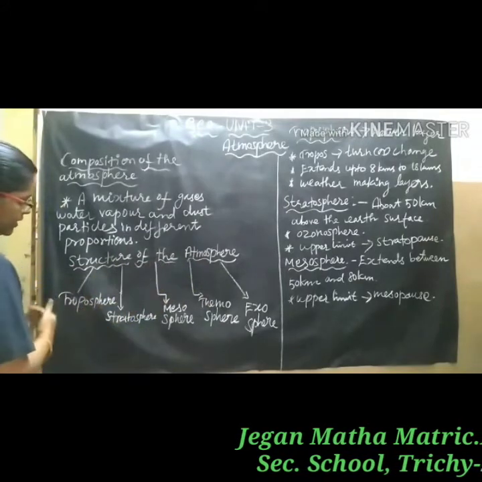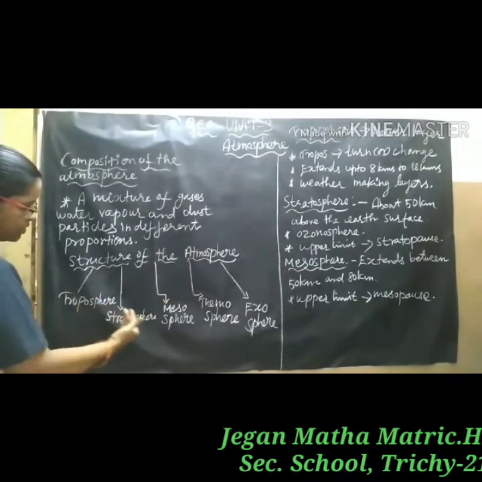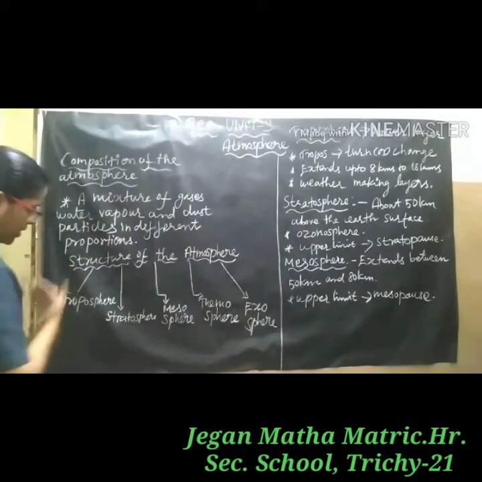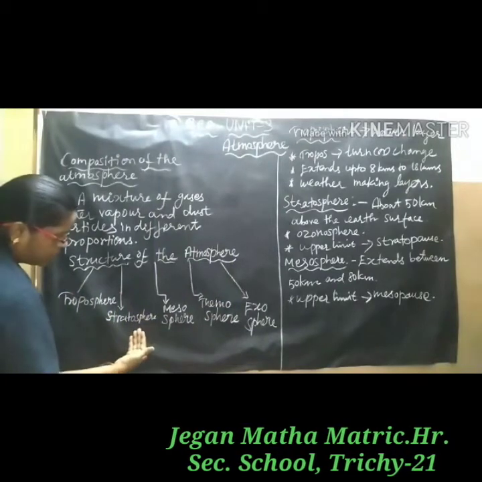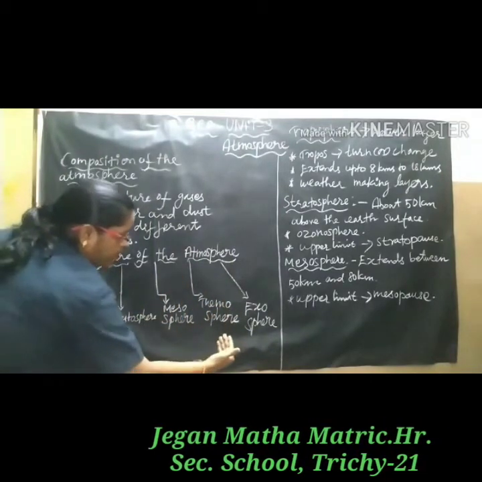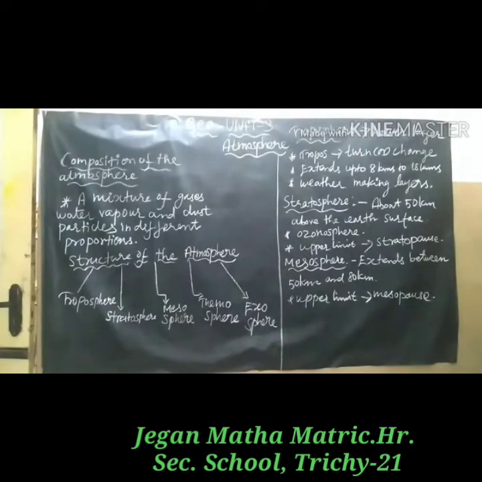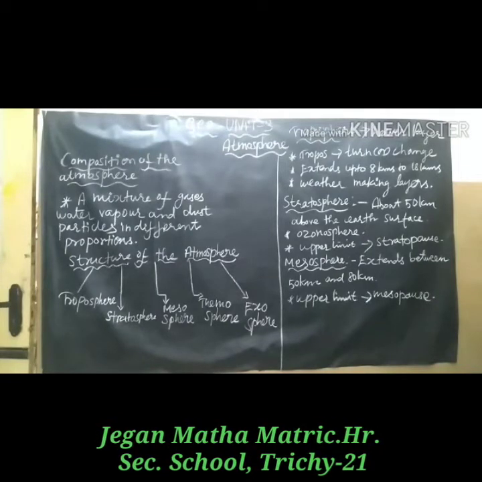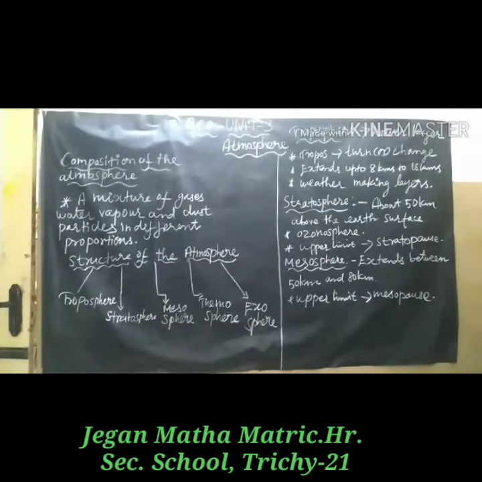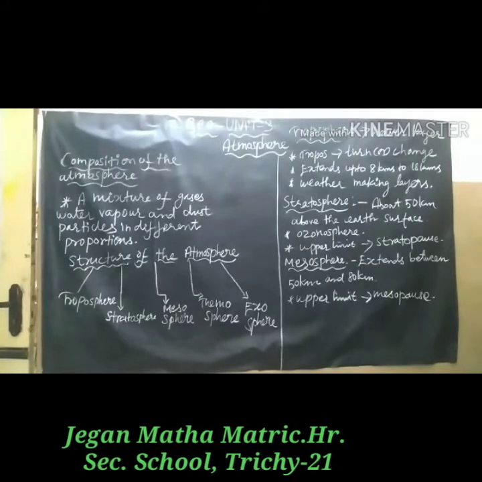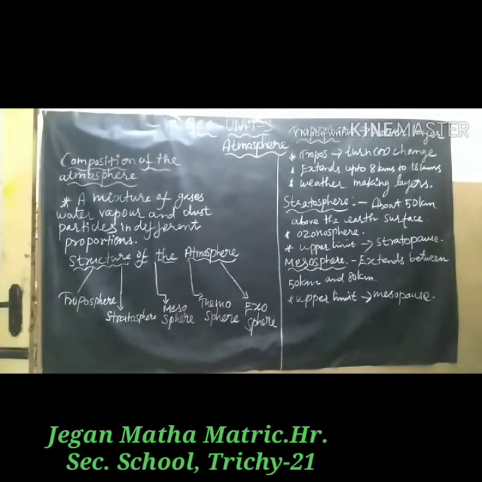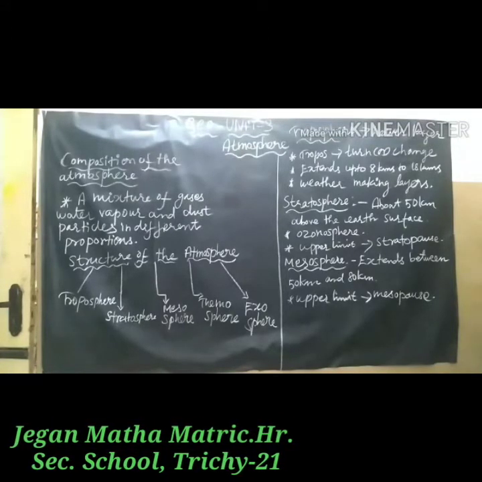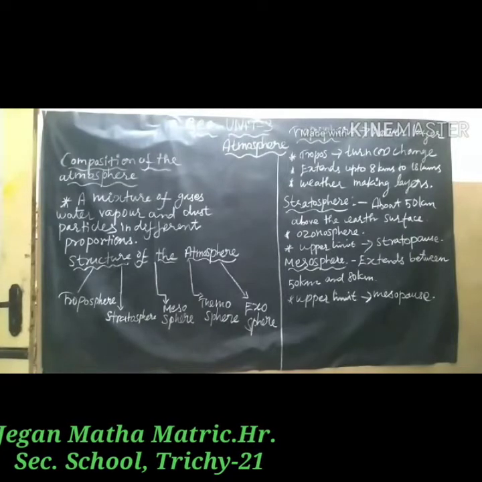Structure of the atmosphere, that is on the 5 layers: troposphere, stratosphere, mesosphere, thermosphere, exosphere. The atmosphere is thick near the Earth's surface and thins out until it eventually merges with space. How many atmospheric layers? The 5 atmospheric layers are troposphere, stratosphere, mesosphere, thermosphere and exosphere.